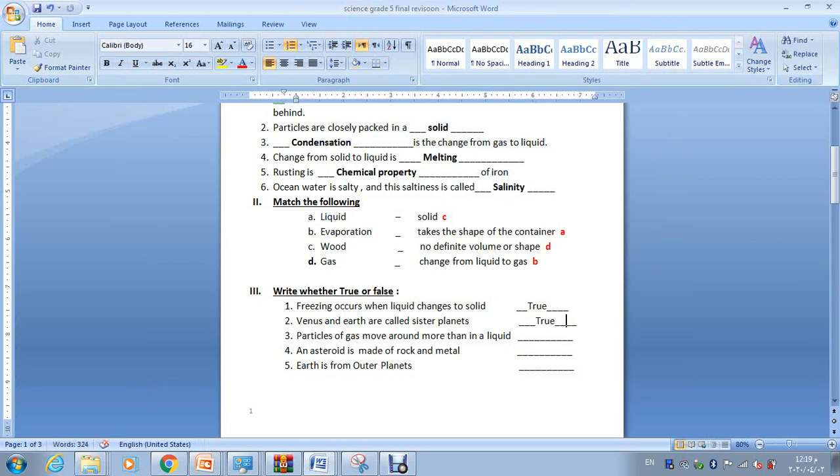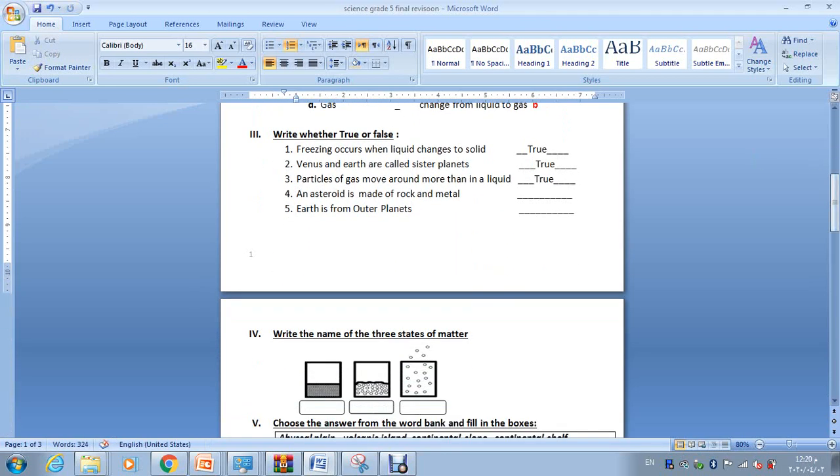Particles of gas move around more than in a liquid. Yes, of course. Why? Because gas in the air moves freely everywhere. The air around you moves freely. It can move out of the container, as you can see here, the last one. The last one is the gas movement of the particles. It's everywhere around you, it goes everywhere in the room. It's moving freely, so it moves more than the particles of a liquid, of course.